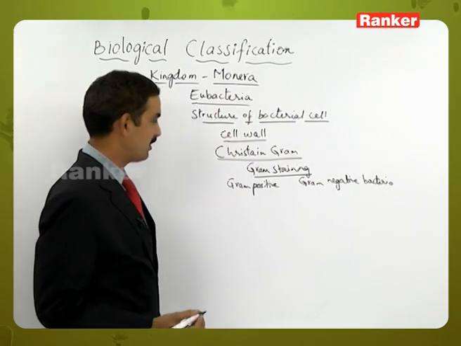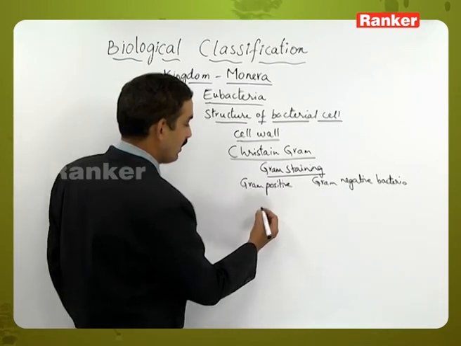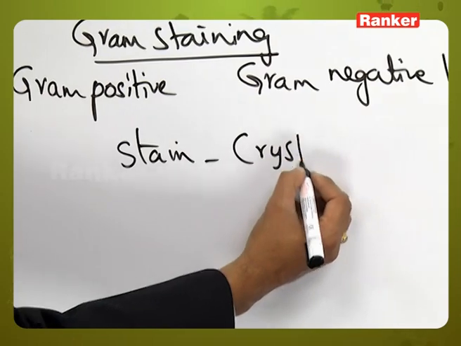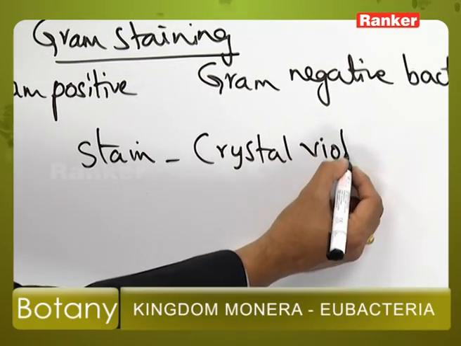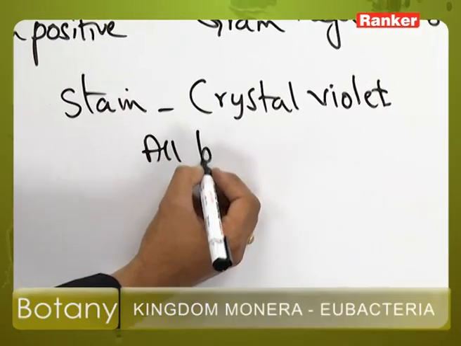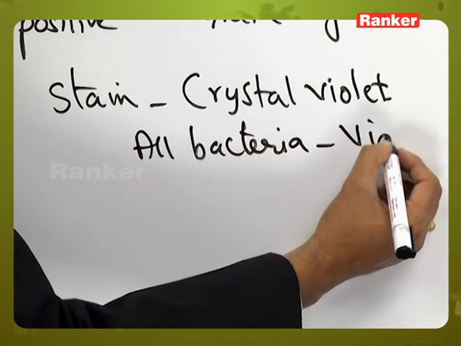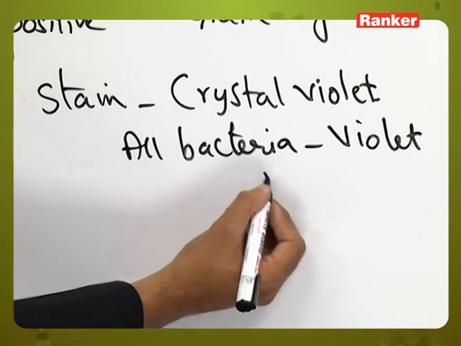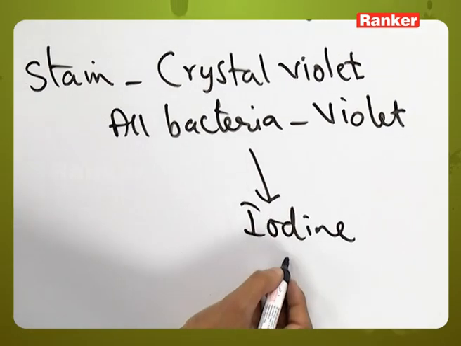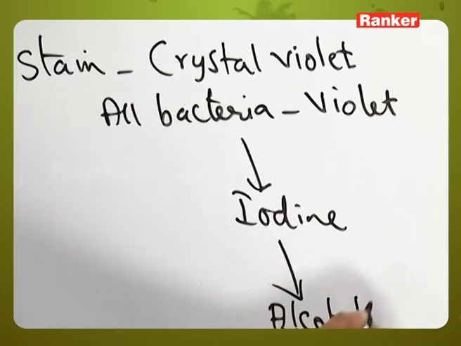So what is the procedure in the Gram staining process? Here all the bacteria have to be kept in a staining material called crystal violet. When all the bacteria are kept in the crystal violet, all the bacteria will acquire purple color or violet color. Then this has to be kept in iodine solution. Later it has to be kept in the alcohol, that is ethanol.